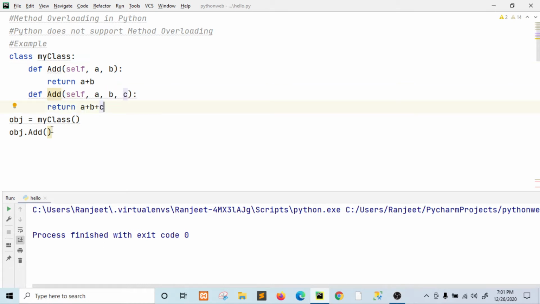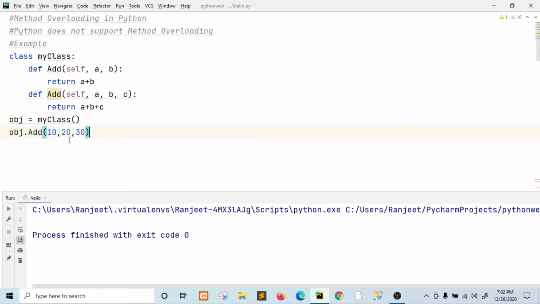So suppose we provide three arguments here and run this, then you will see the sum of a plus b plus c. 10 is a, 20 is b, 30 is c, right?